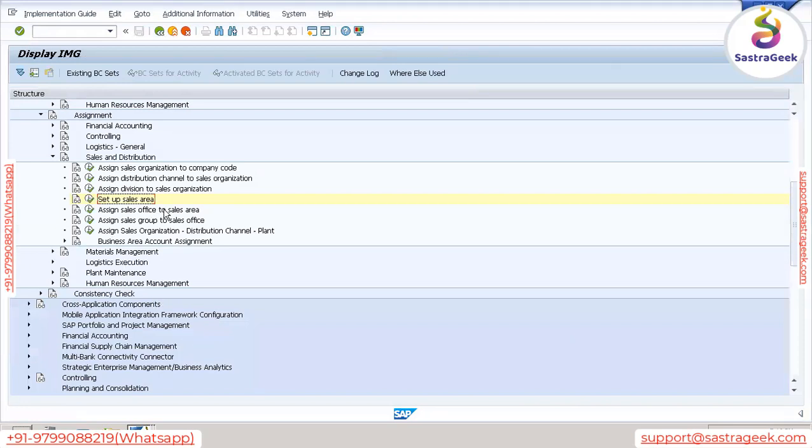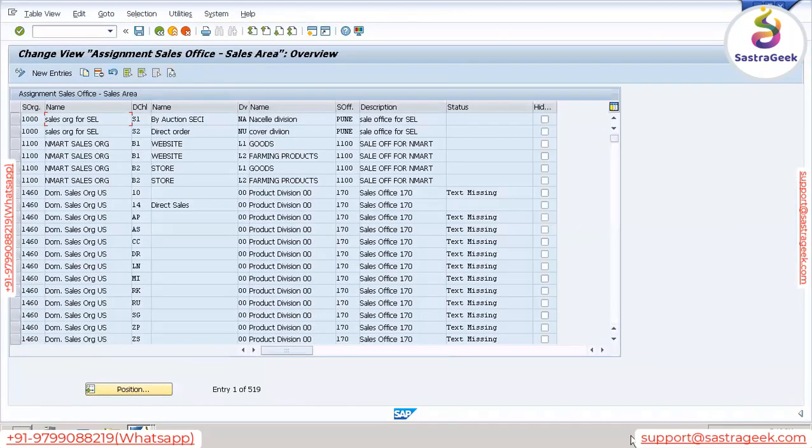Next is assign sales office to sales area. The point is, this step says assign sales office to sales area, but there is nothing called a sales area by itself; sales area is nothing but the combination of sales organization, distribution channel, and division.